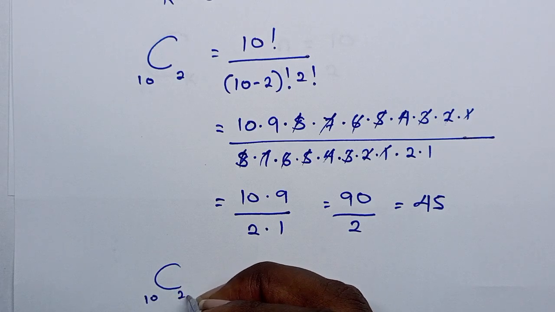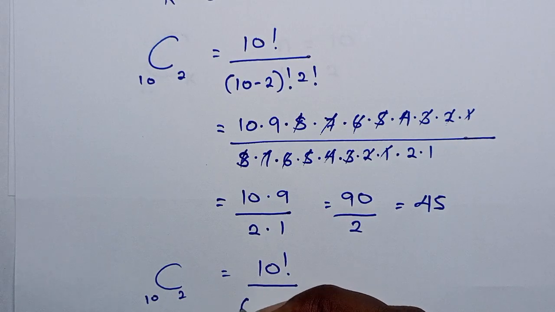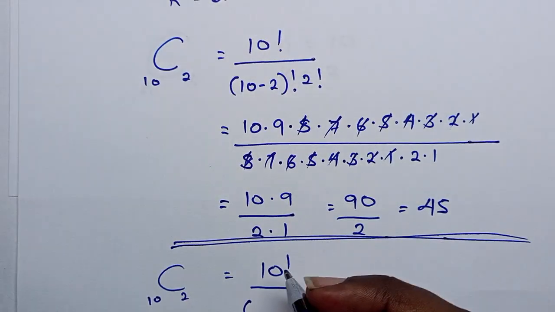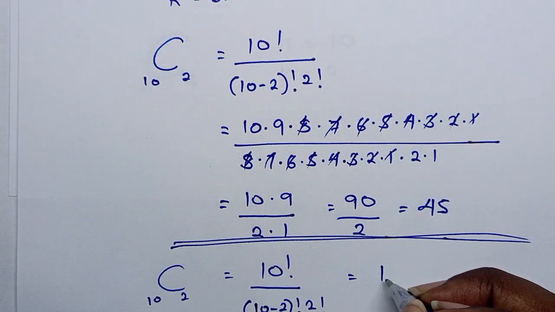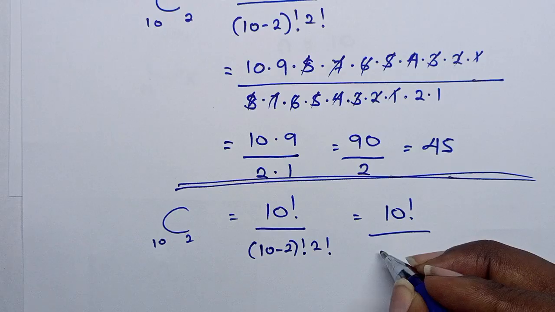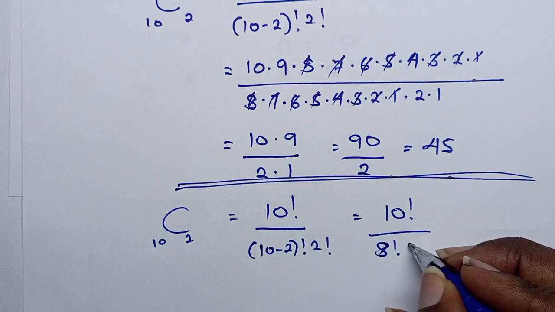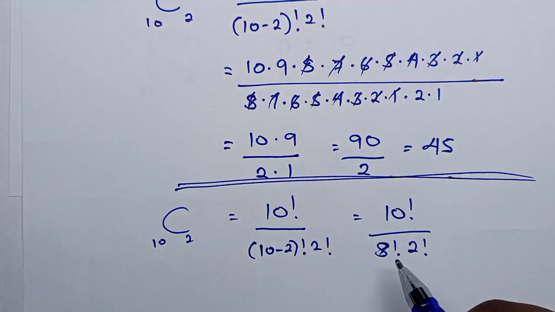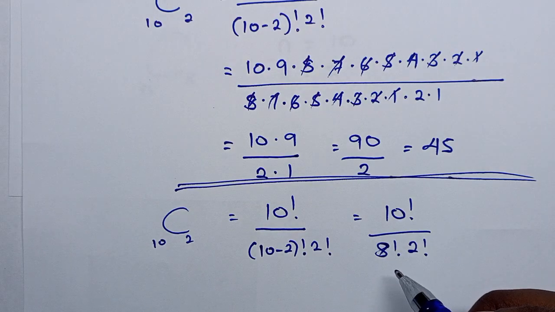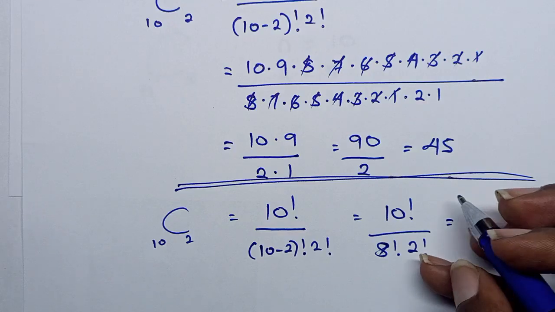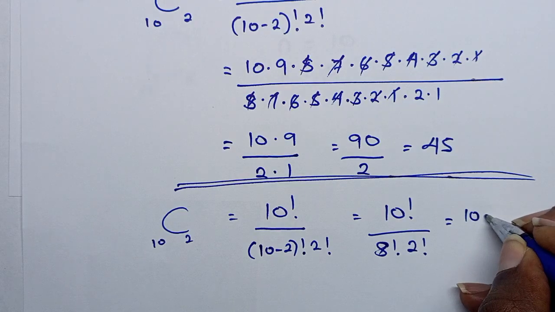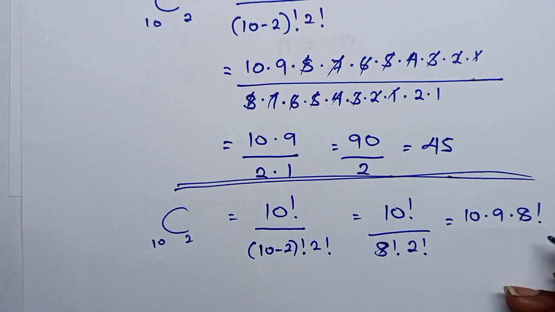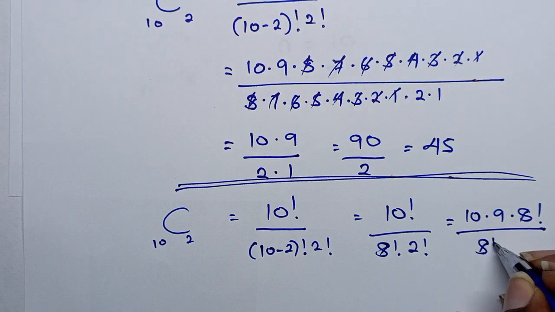We have C(10,2) being equal to 10 factorial over 10 minus 2 factorial, which is 10 factorial over 8 factorial times 2 factorial. Now here, 10 factorial can be expressed in terms of 8 factorial. Remember, this is multiplied by the predecessor. So it's 10 times 9 times 8 factorial over 8 factorial times 2 factorial.